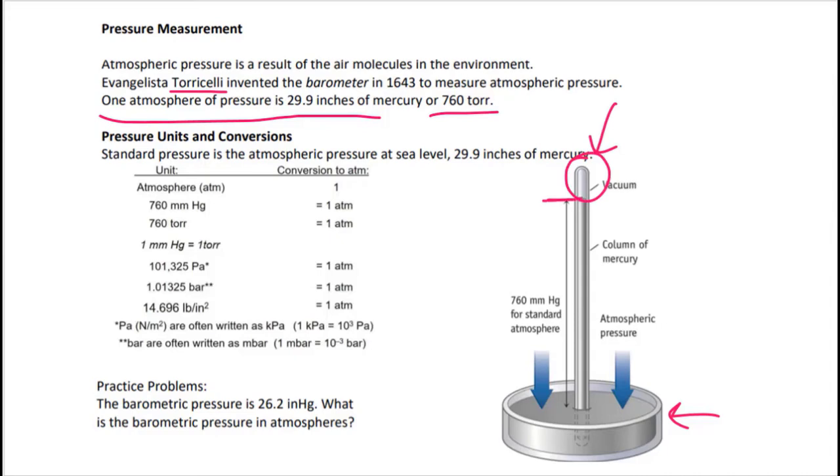So when they measured this, they took a ruler and they measured from here down to the bottom, and they found that on the ruler there was 760 millimeters of mercury in this column, and that is at sea level. Now, if I were to look at a ruler, 760 millimeters is equal to 29.9 inches. So that's where those two came from.